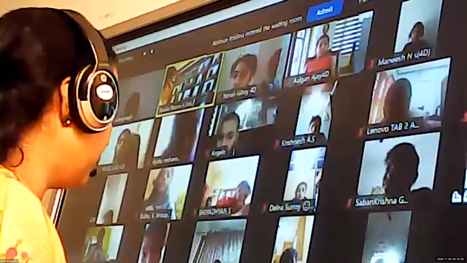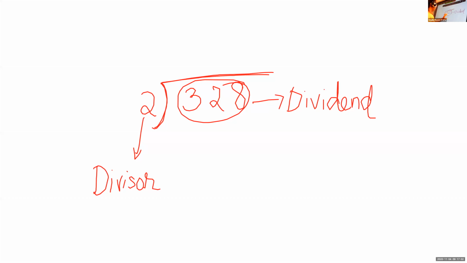Now, in this question, all the children please pay attention. 328 is the dividend and 2 is the divisor. So what we will do first, we will write the multiplication table.